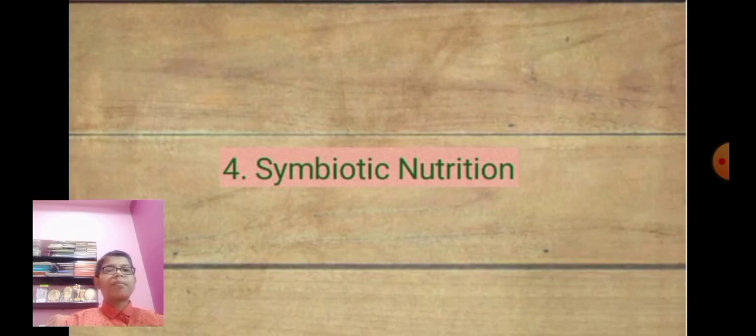The second example is the rhizobium bacteria found in the root nodules of leguminous plants. They convert nitrogenous substances into soluble nitrogenous substances and give them to the plants, and in turn they obtain nutrition from the plants.